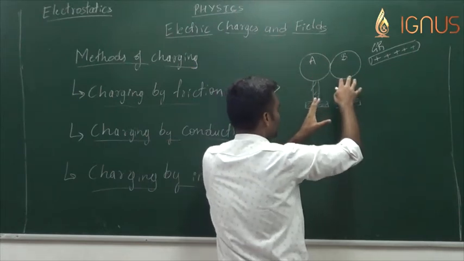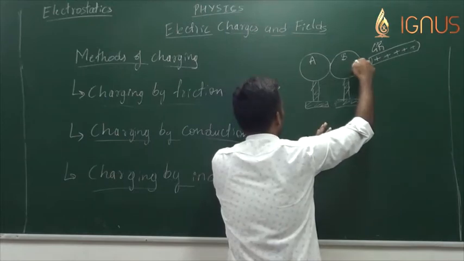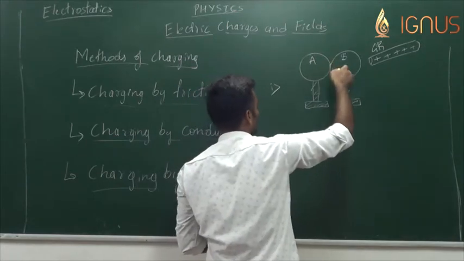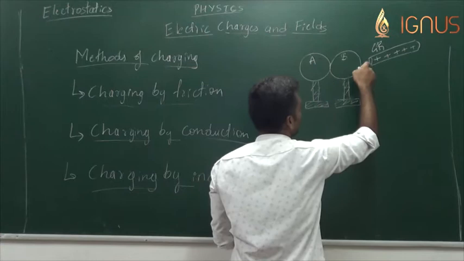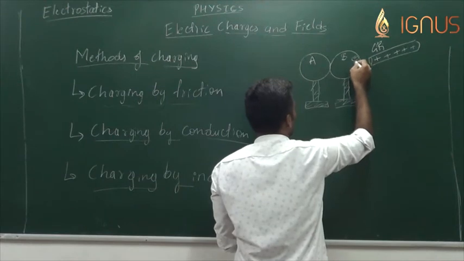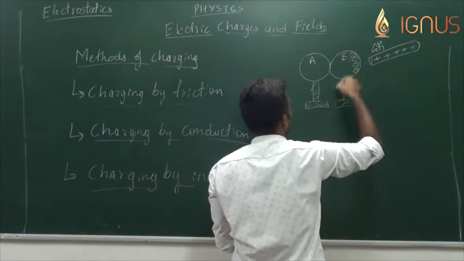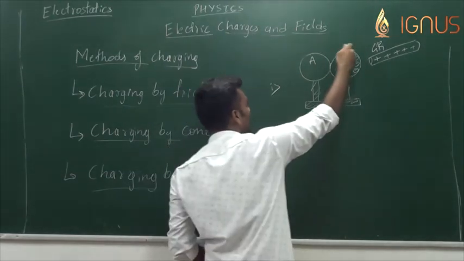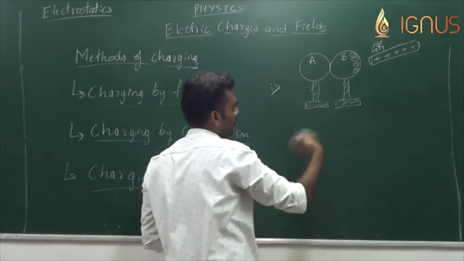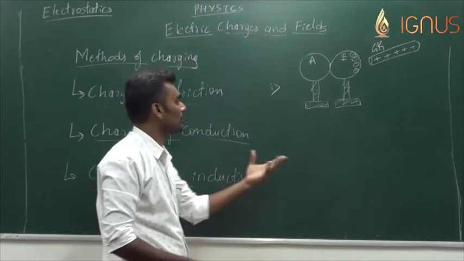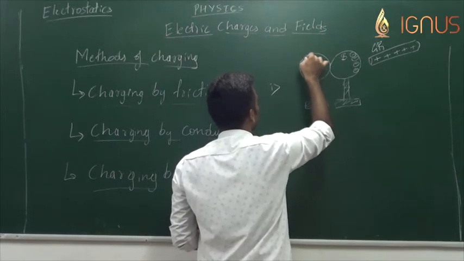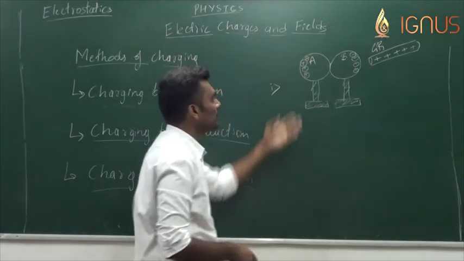Here electrons are free to move and the glass rod is brought closer to B, and hence, as unlike charges attract each other, a few of the electrons from both A and B will get transferred and deposit on this closer end of sphere B. So more electrons can be found here, and positive charge, since like charges repel each other, we can see the deposition of positive charge on the far end of sphere A.